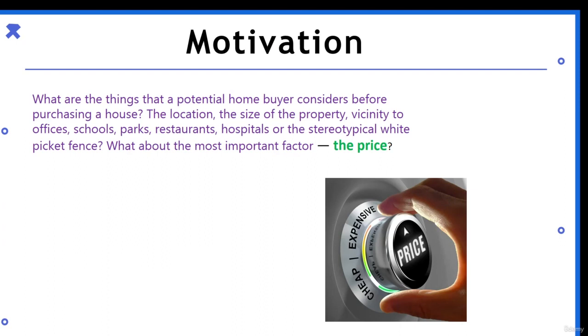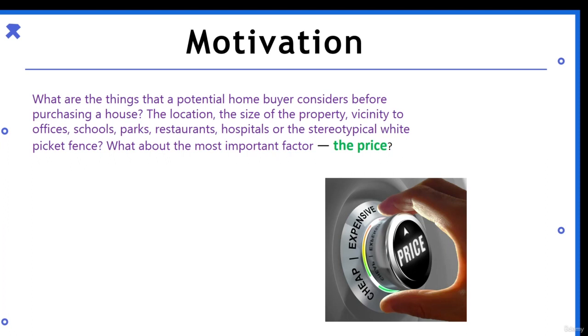But there is one major factor which you see the very first, that is the price. If it fits in your budget, no matter how big, how good the house is. If the house does not fit in your budget, you cannot afford it. If you cannot afford it, if the price is not good, you will not buy it. So basically this project is about that.